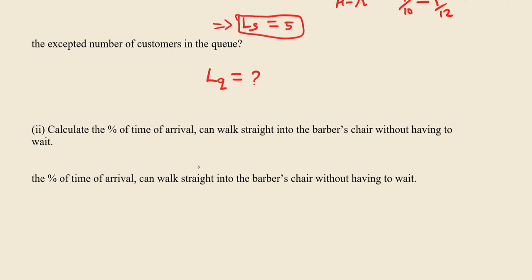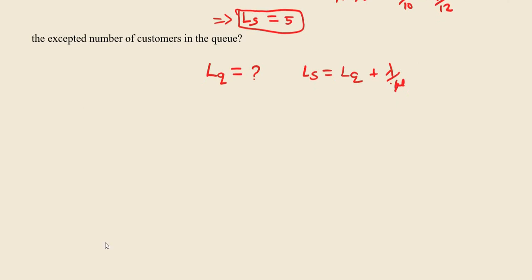So therefore I am using the formula Ls is equal to Lq plus lambda divided by mu. The value of Ls is already known, that is 5, and Lq plus lambda divided by mu, that is 1 divided by 12 divided by mu.